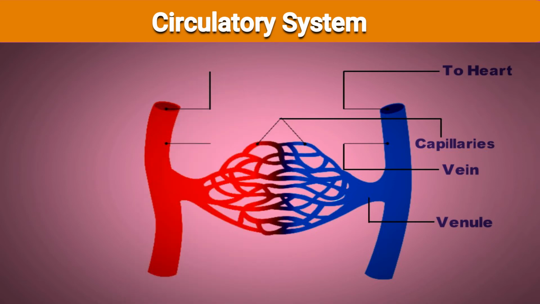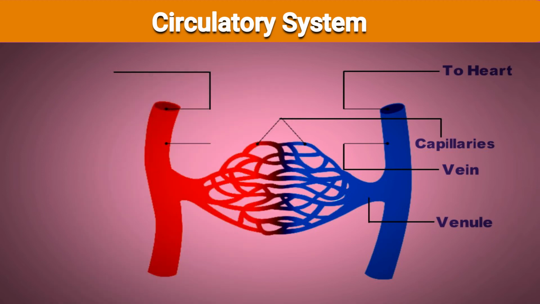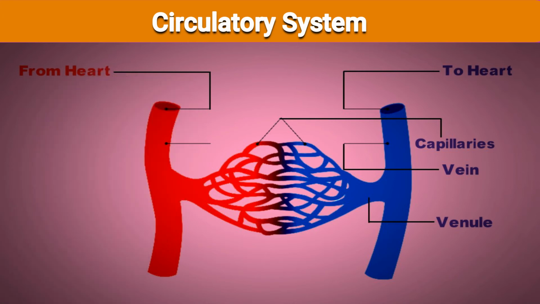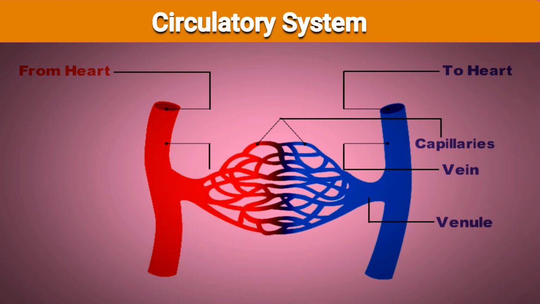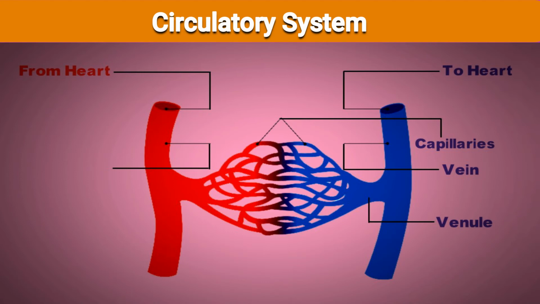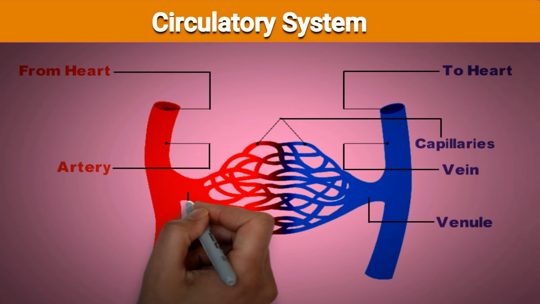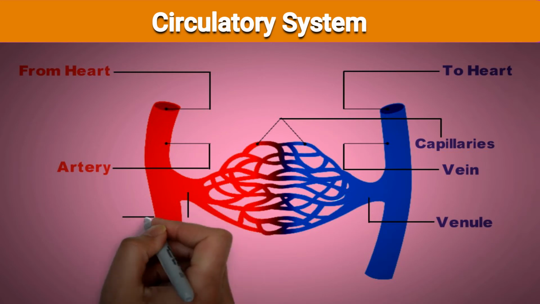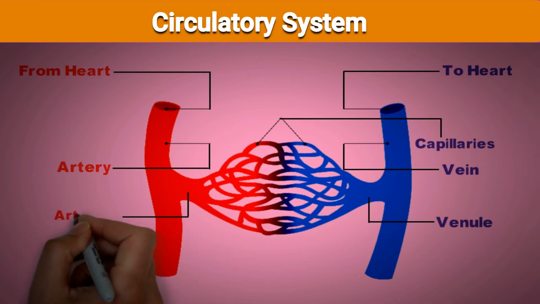And the left one contains what? Artery, arteriole, and it takes blood from the heart to all parts of the body. Vein takes the blood from all body parts to the heart, and artery takes blood from the heart to all body parts. This is the main difference between the artery and the vein.